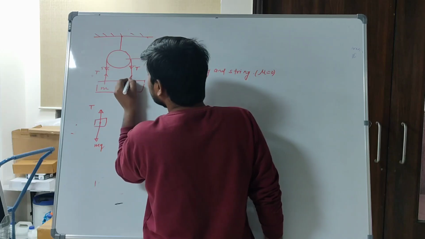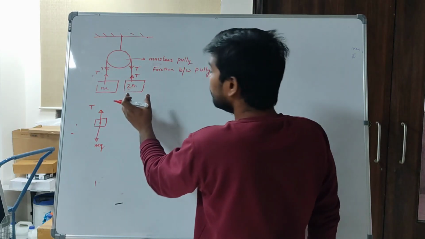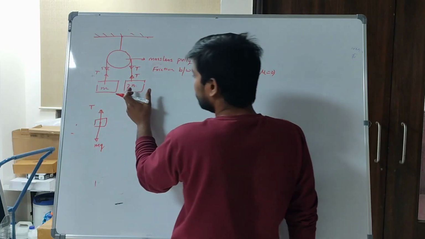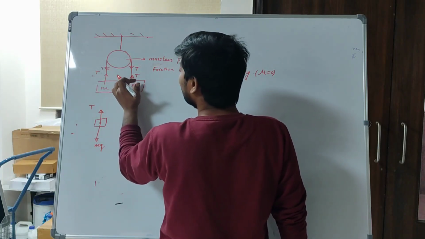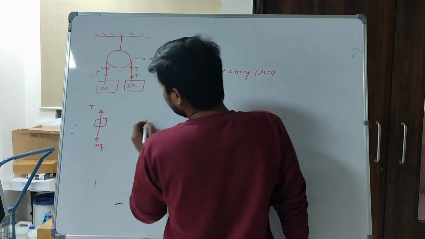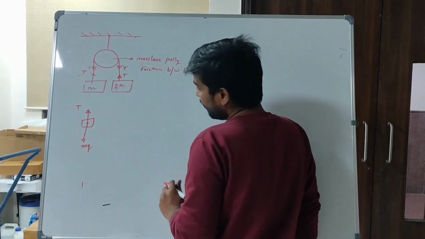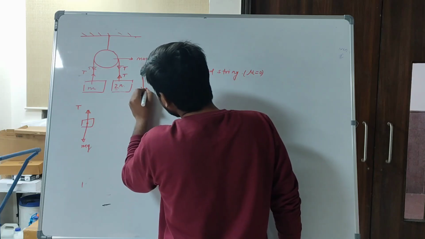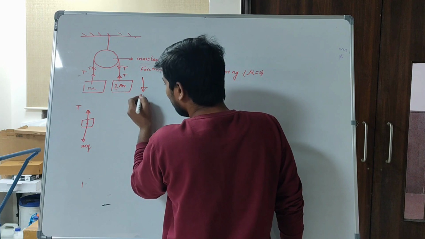Then the second body has mass 2m, and the same tension acts in the upward direction. It means acceleration acts on the 2m body in the downward direction.